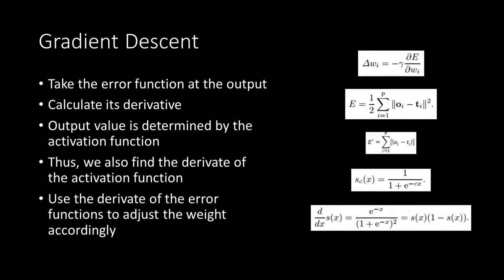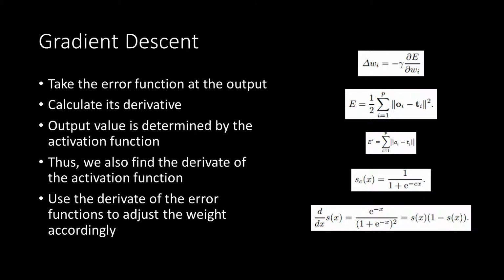So what is gradient descent? First, we take the error function at the output. So we take the difference between what we got and what we were expecting. We calculate the derivative of the error function, and the output value, of course, is determined by the activation function. So we also need to take the derivative of the activation function if we want to take the derivative of the error function. That's only natural. We can't take the derivative of the error function alone. We need to know what caused the output. So in order to derive the error function, we also need to derive what caused the output.